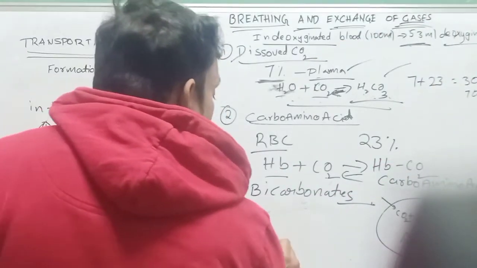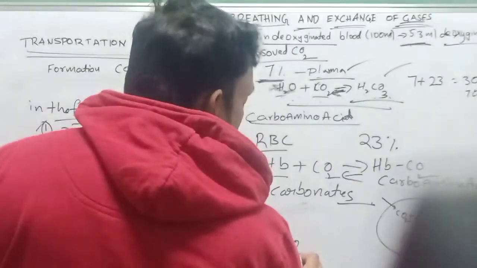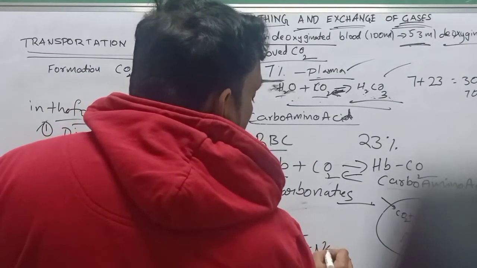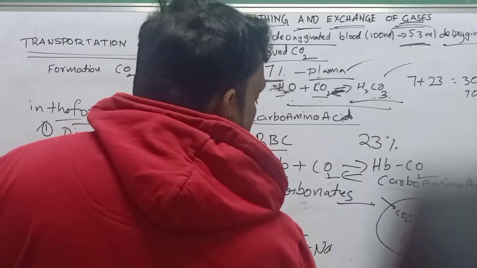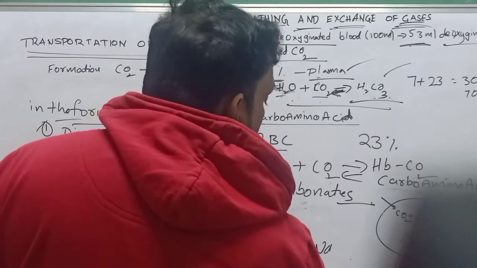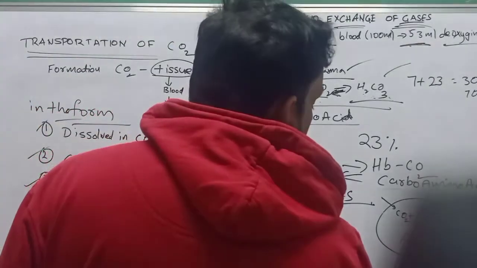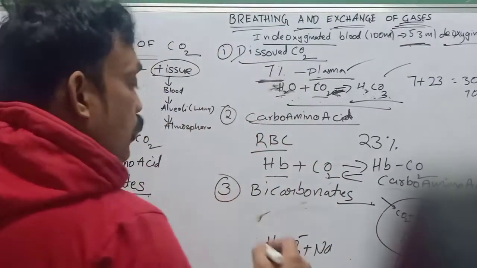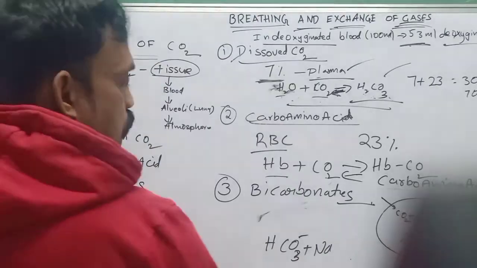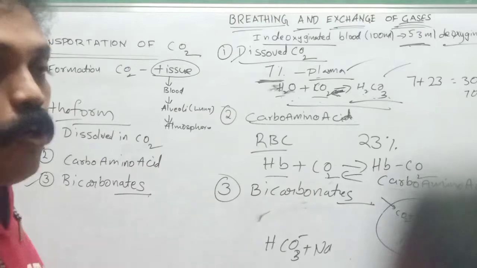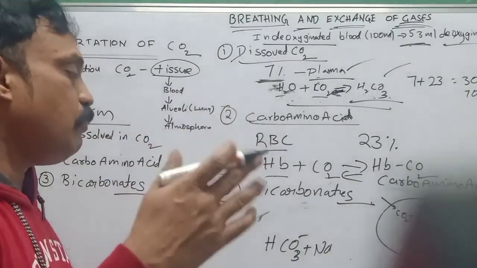Here, the HCO3- ions react with sodium and potassium ions and form sodium bicarbonate, and through the plasma, sodium bicarbonates are transported in blood.